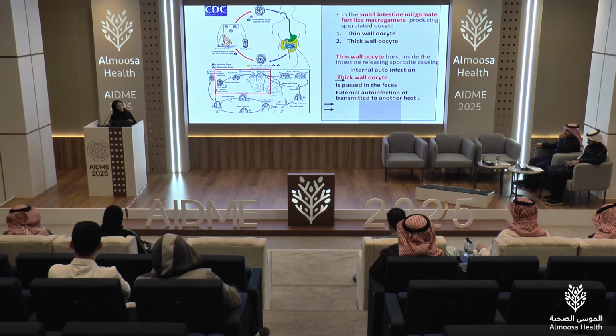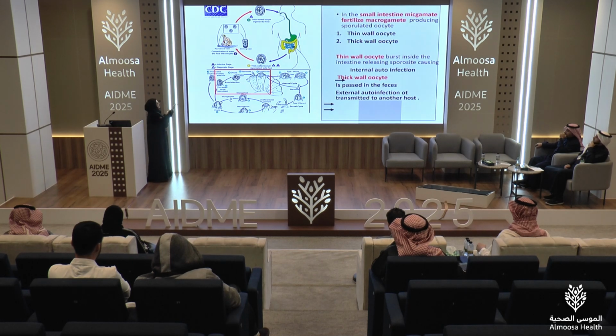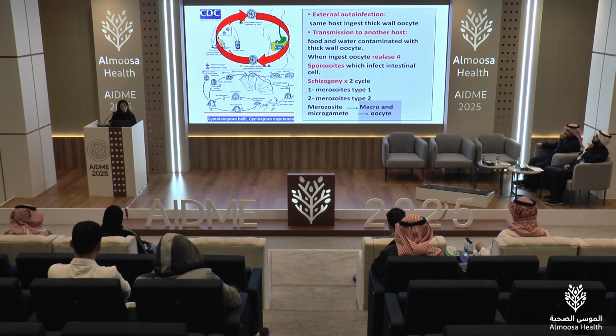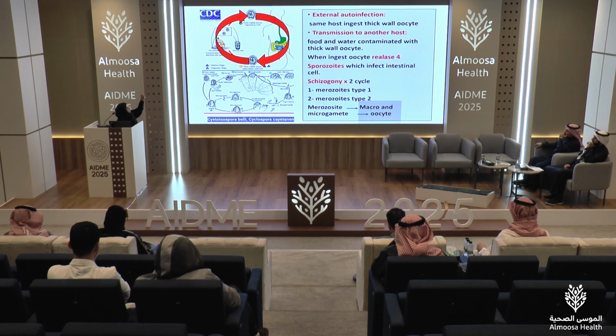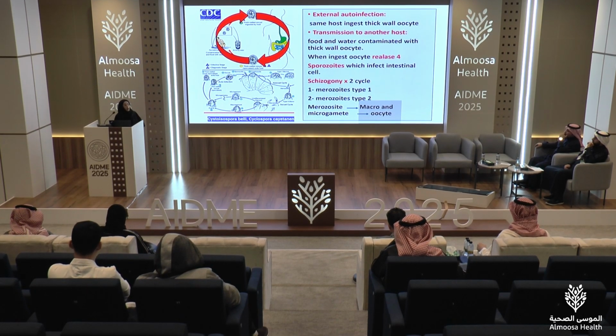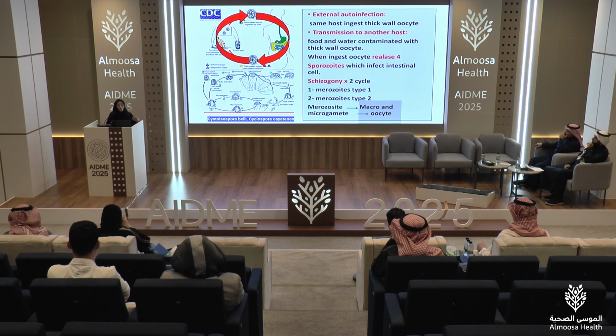We have two types of oocyst: thick wall oocyst and thin wall oocyst. The thin wall oocyst, because it's thin, can rupture inside the intestine and release parasites that cause internal autoinfection. The thick wall oocyst is usually excreted in the stool, and this is responsible for external transmission. It can reinfect the same host, or transmit infection to another host.